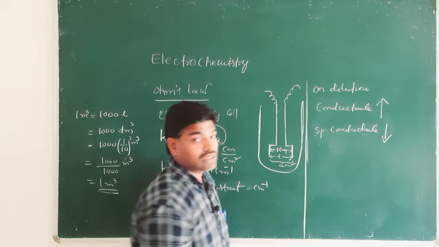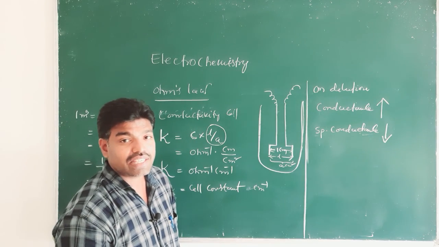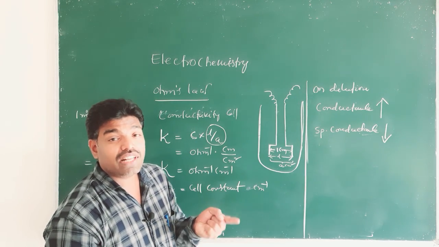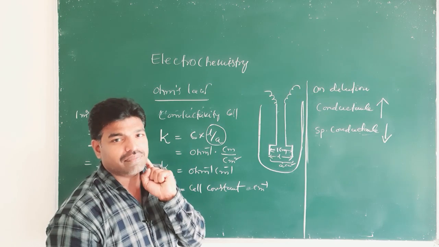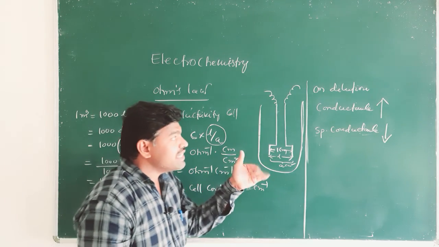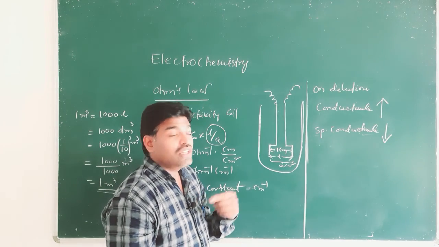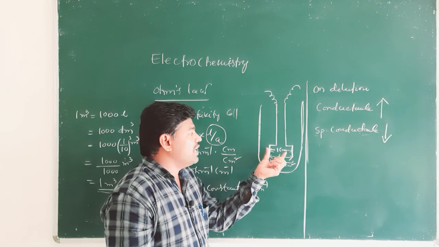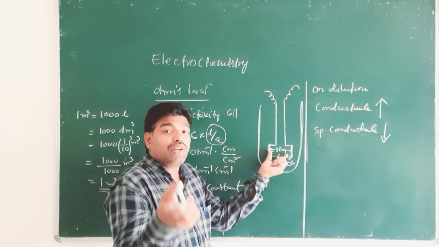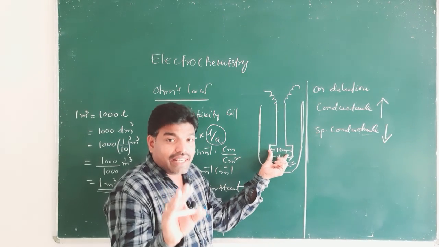Why? Because specific conductance is the conductance of 1 centimeter cube of solution. With increasing dilution, we are increasing the volume of the solution, so the number of ions present in 1 centimeter cube of solution decreases.